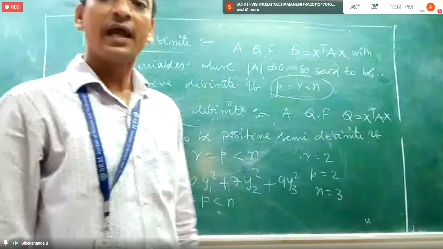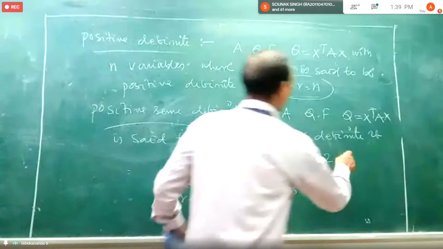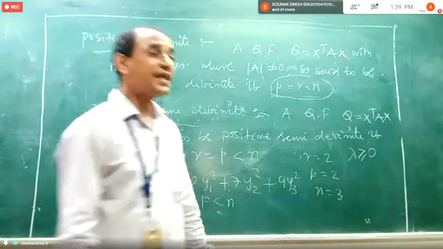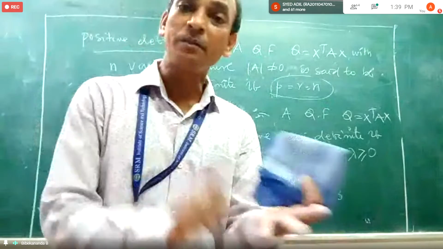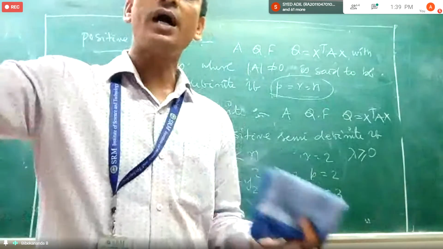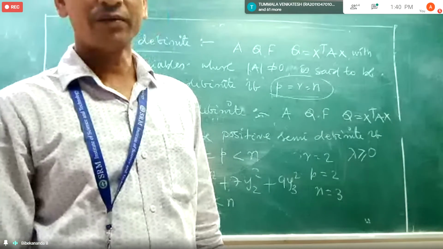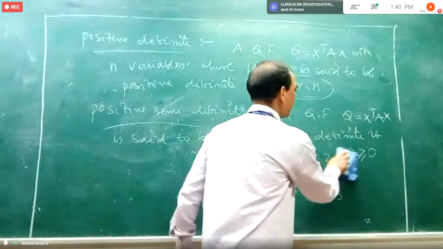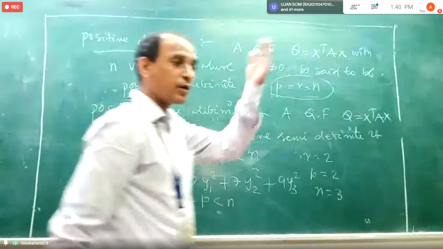less than N. That means the eigenvalues are greater than or equal to 0. Either it may be 0 or all are positive. So from there also you can find it out. That is the thing you can remember alternatively.